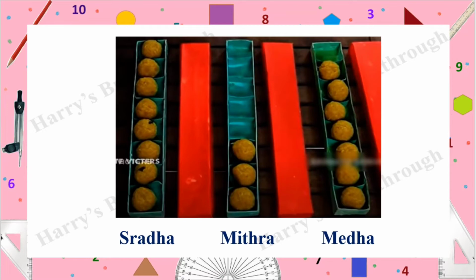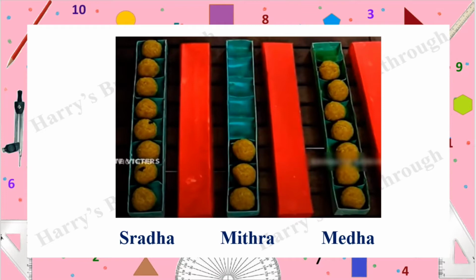How many number of sweets are there in the first box? There are 8 laddus. And how many number of laddus are in the second box? There are only 3 laddus. And on the third packet, 7 laddus. So what to do? Here these laddus have to be divided equally. How can we divide this?